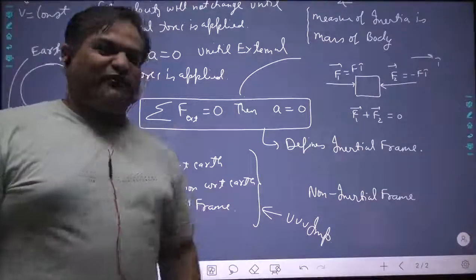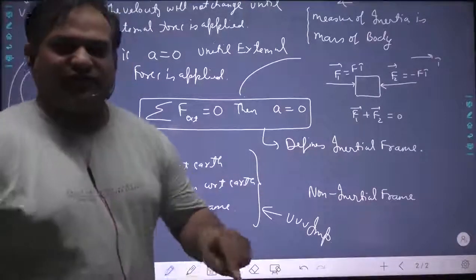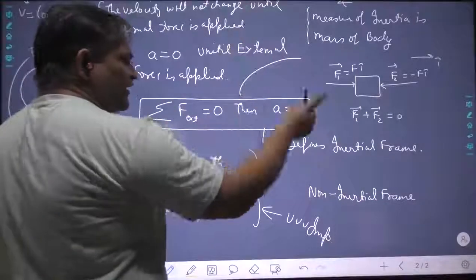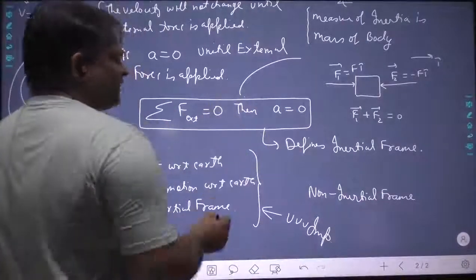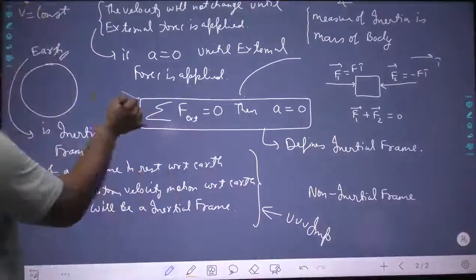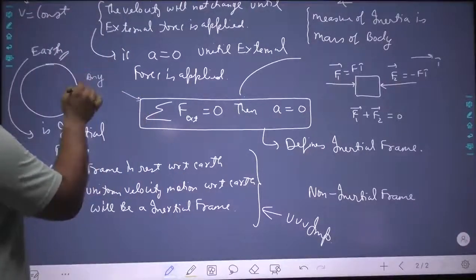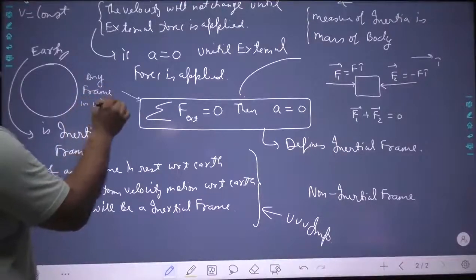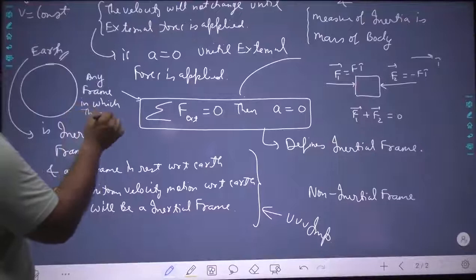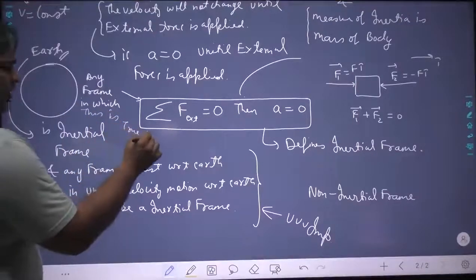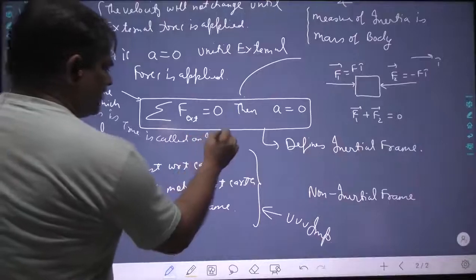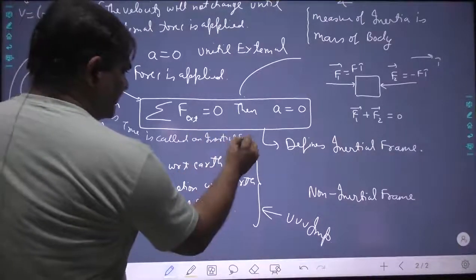And what is the definition of inertial frame? Any frame in which this holds true is known as an inertial frame.